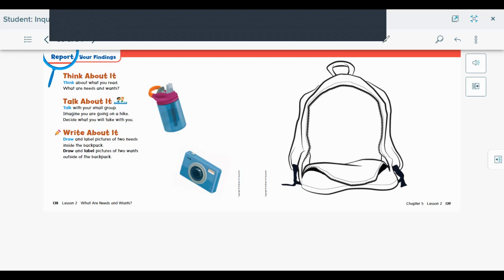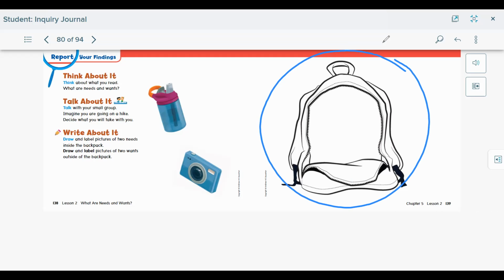We're going to think about what we read. Think about what are needs and what are wants. Now, imagine you're going on a hike and you're taking this backpack. You have to decide what you will take with you.